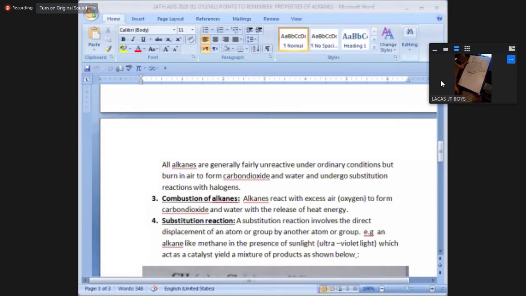Not all covalent bonds are polar. For example, the covalent bond between carbon and hydrogen, my picture is not coming. Between carbon and hydrogen, internet problem. So please, this whiteboard is not showing the picture, it's only showing the previous one. So the covalent bond between carbon and hydrogen is not polar. It means the shared pair of electrons is equally attracted to both the elements carbon and hydrogen.